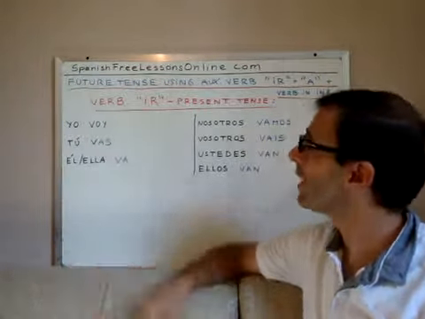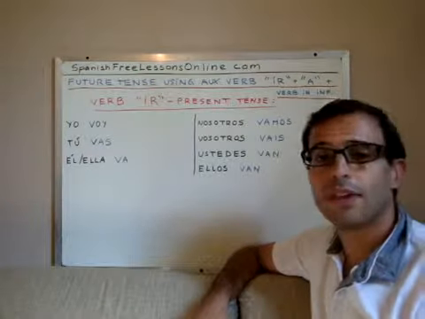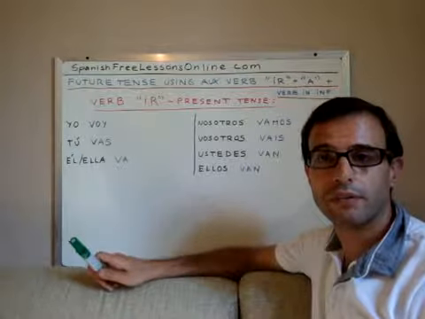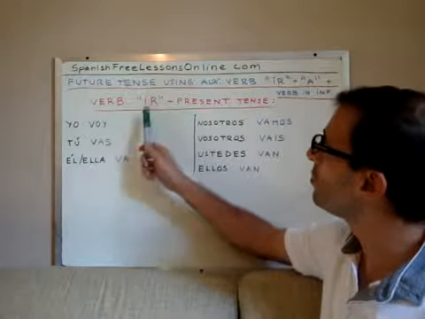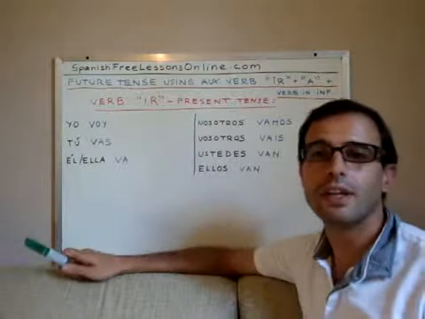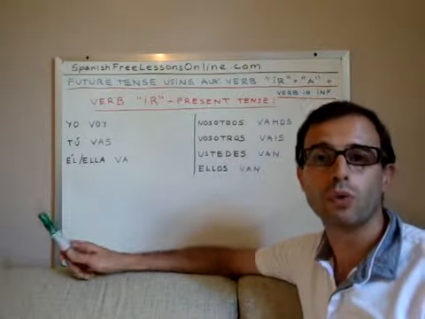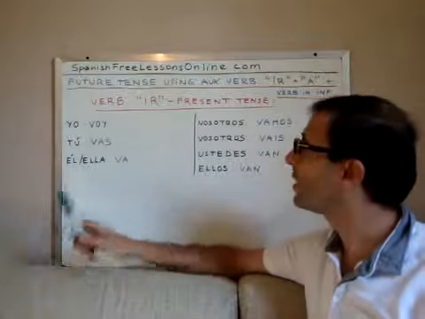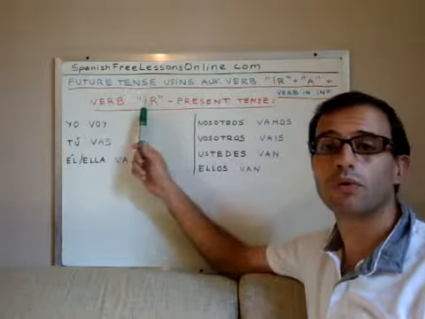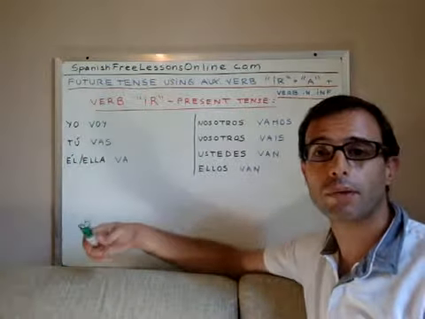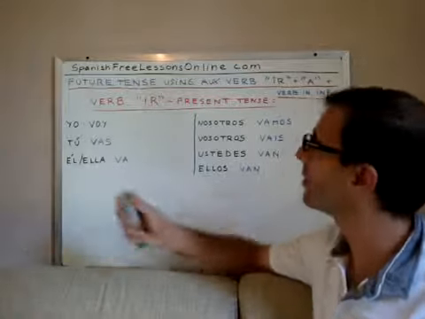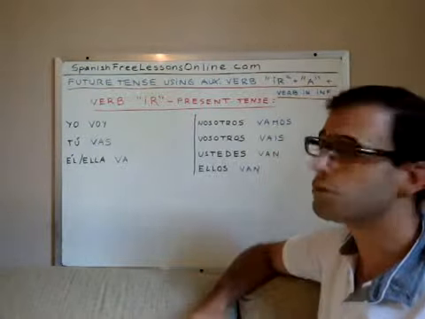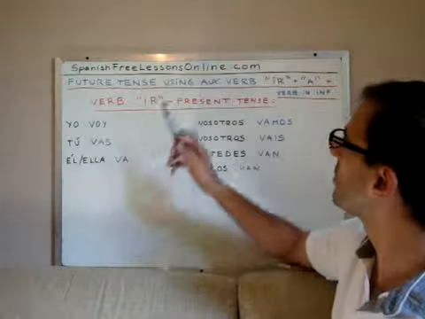And instead of using, as in English we use the verb to will as the auxiliary verb, in Spanish we would use the verb ir. Ir is the verb to go, okay? So ir means to go, but it's also an auxiliary verb for forming the future tense.